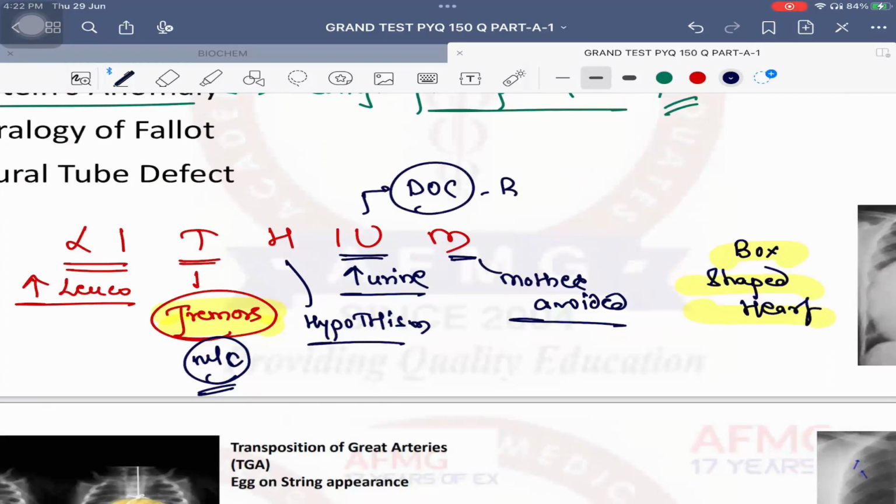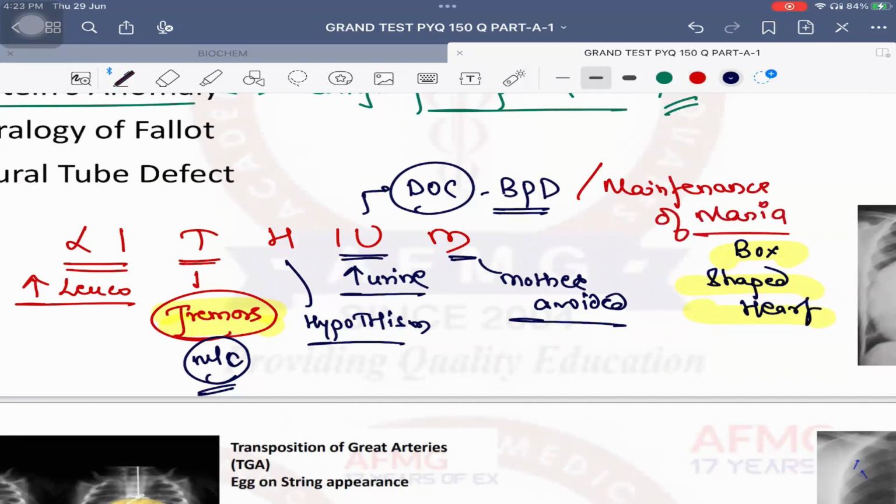Very good. It is the drug of choice for bipolar disorder, as well as it is also the drug of choice for. Now you will ask, sir, why did you write this? Because it is the mood stabilizer, it is only a drug of choice of mania.